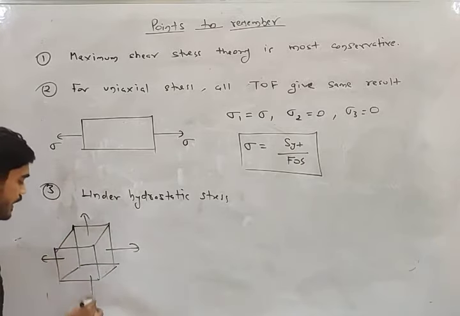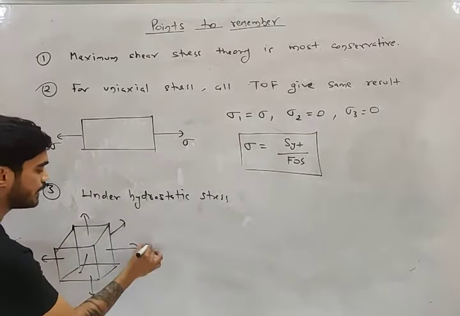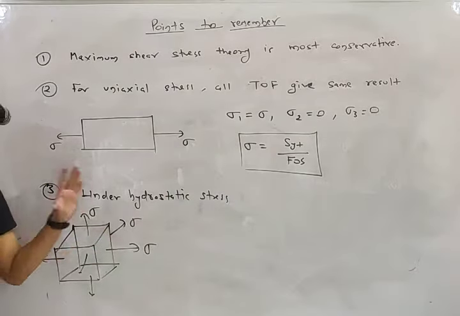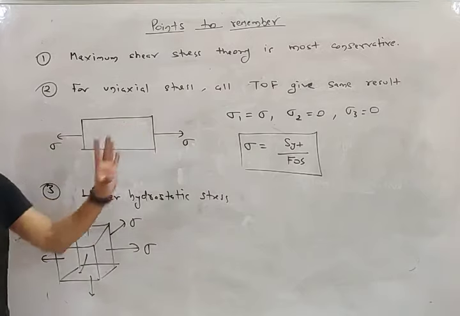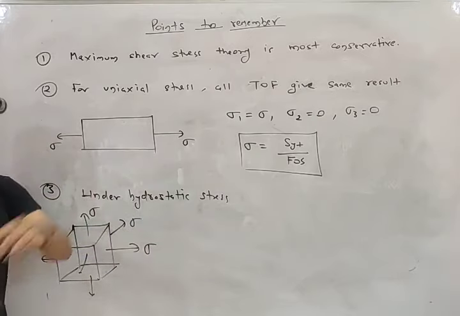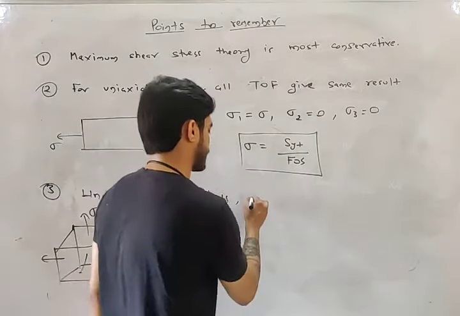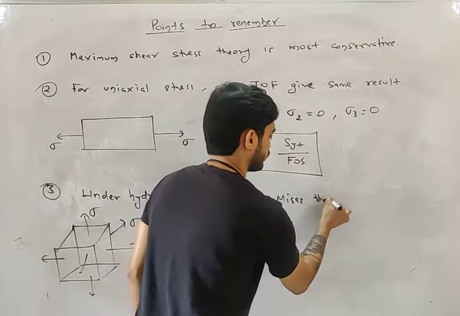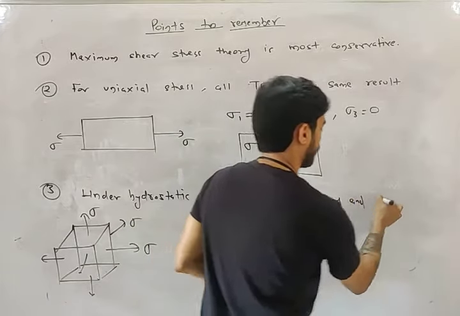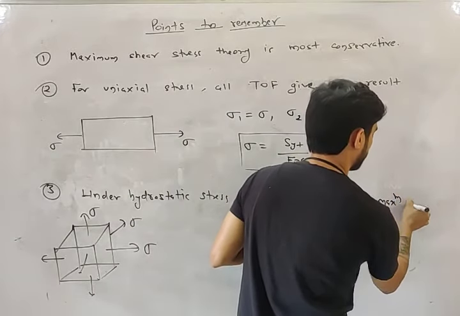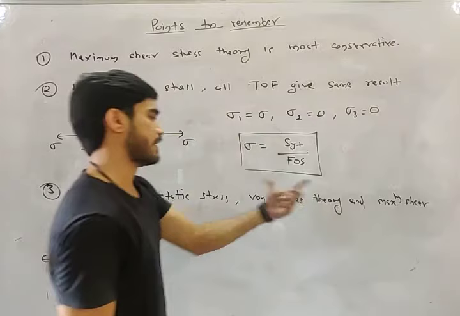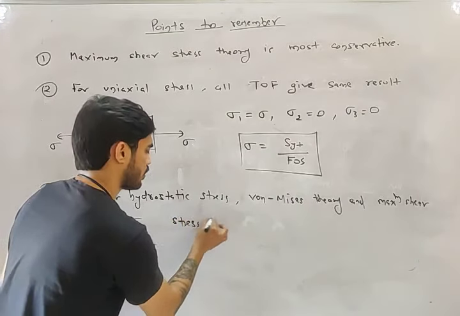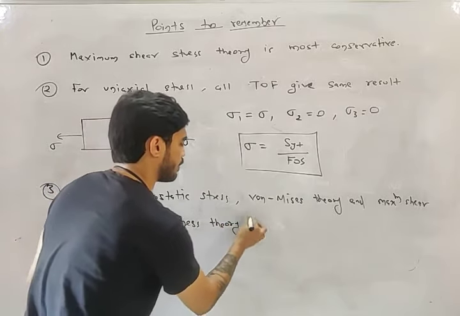If there is sigma in all three directions and no tau, all three, sigma x, sigma y, sigma z, are equal and there is no tau, this is hydrostatic stress. Under hydrostatic stress, von Mises theory and maximum shear stress theory are not applicable.